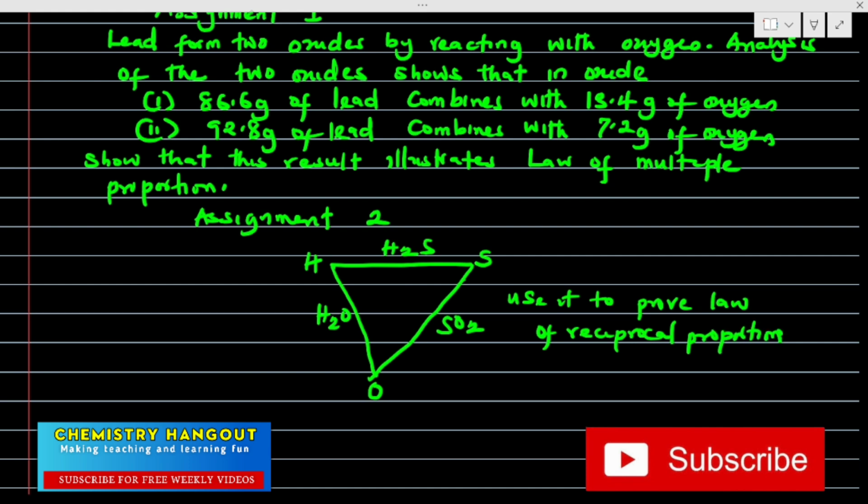You can use this. It's a very simple assignment. Just try it on your own. I've told you, if you are going for JAMB, you are going for WAEC, they might not be asking law of reciprocal proportion, but you can just try it on your own to add to your knowledge. But for core chemistry educators, you actually need this, and you can actually teach students if you want, probably in an advanced chemistry class. So that is that for today's class.